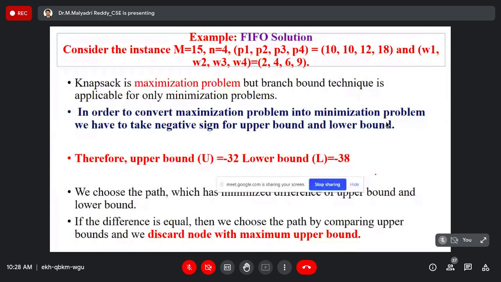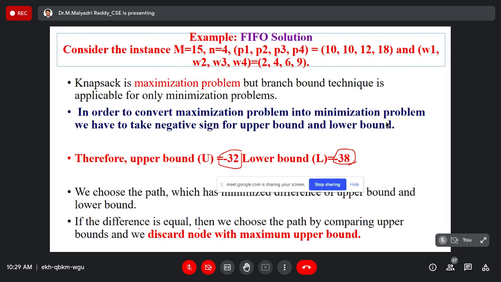But according to the rule of branch and bounding, we can support only minimization problems. The knapsack problem is a maximization problem. That is why I am converting 32 to minus 32, converting maximization into minimization. Simply changing the sign does not affect the magnitude. The lower bound is minus 38. The actual size is 38, but by applying branch and bounding, it becomes minus 38.